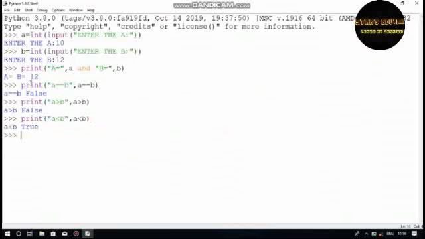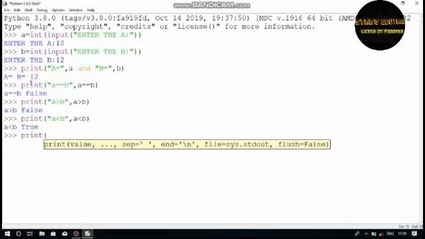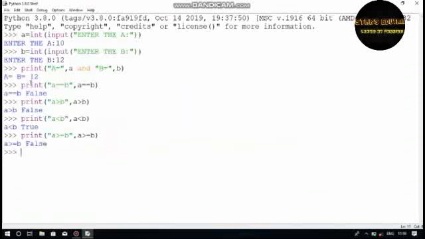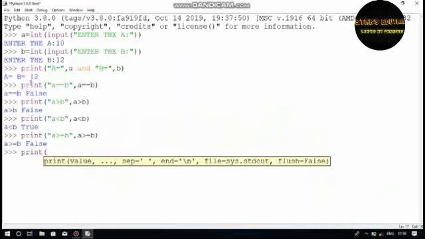The third thing is print A is greater than or equals to B. Actually this is also false. Let's see whether it is true or not; it is false. So let's say again print A is less than or equals to B.